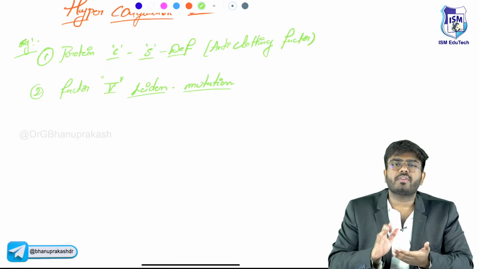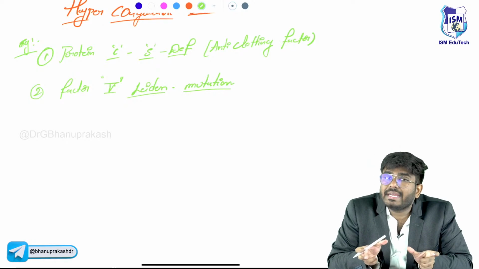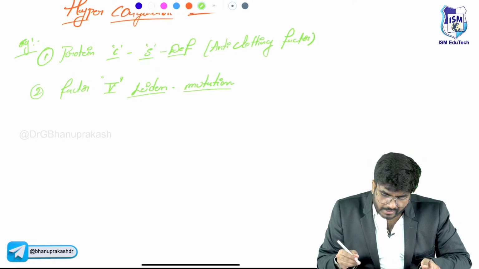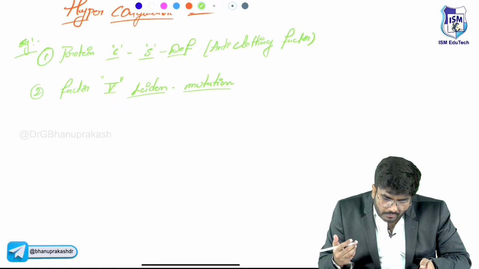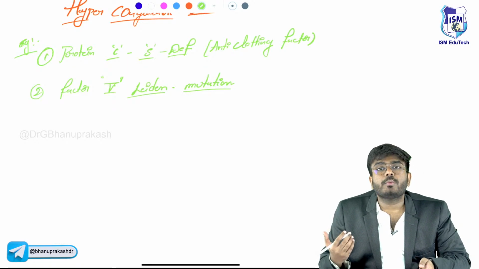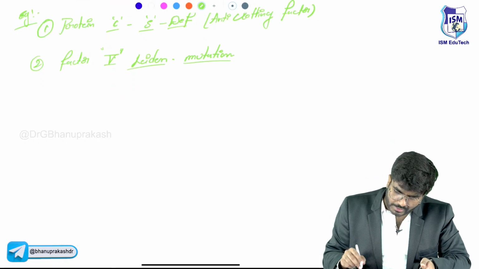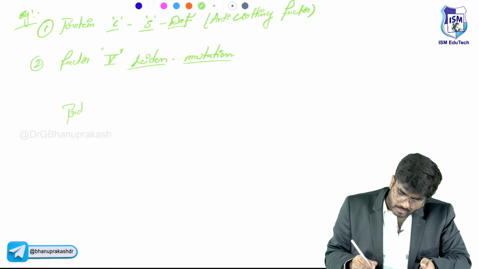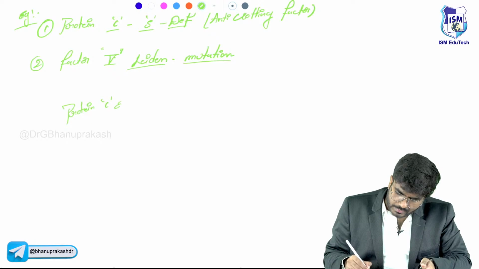But because of this Leiden mutation, now you have a clotting factor which is not going to be destroyed. Normally, I explained in the beginning also, protein C and S.